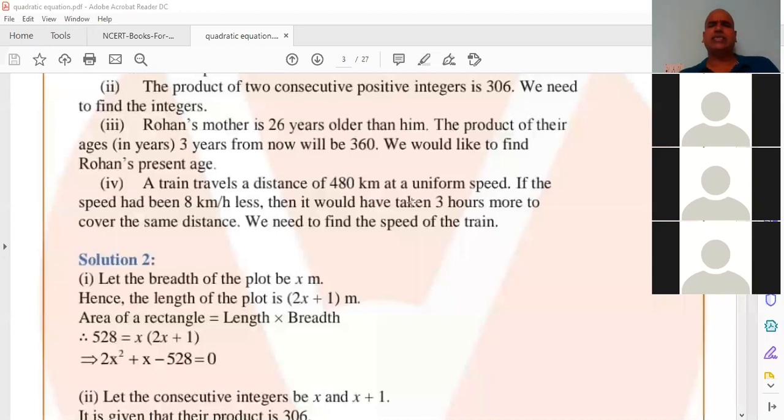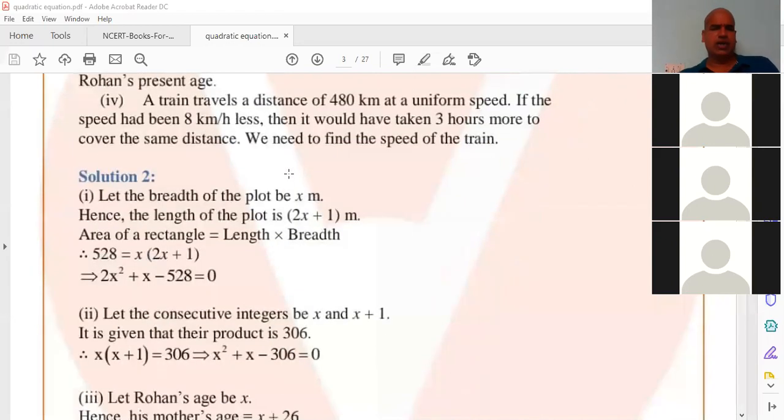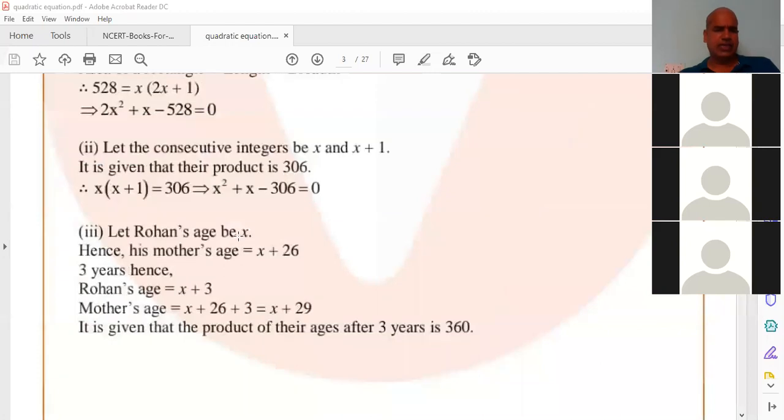Now, the product of their ages. The third condition. The product of their ages means (X plus 29) times (X plus 3) equal to 360. That you have to simplify. We would like to find the present age of Rohan. So we will go for the answer.